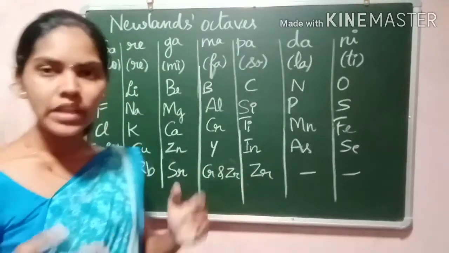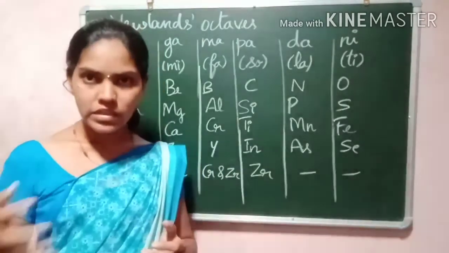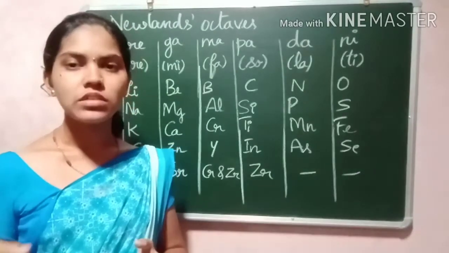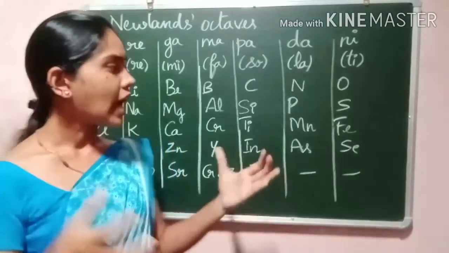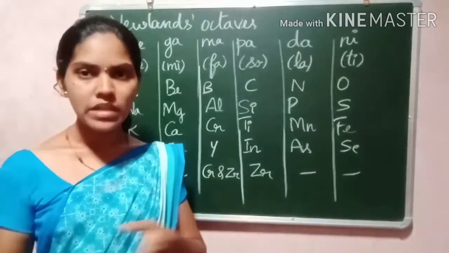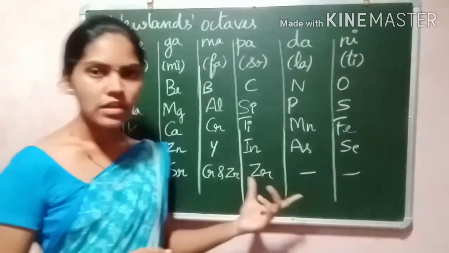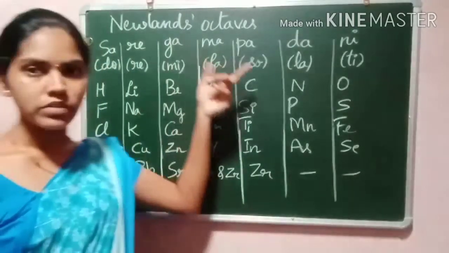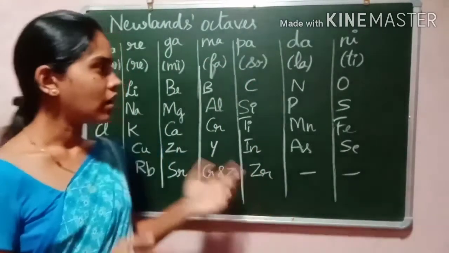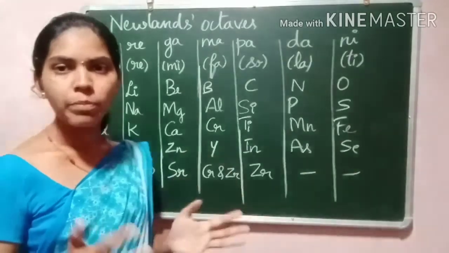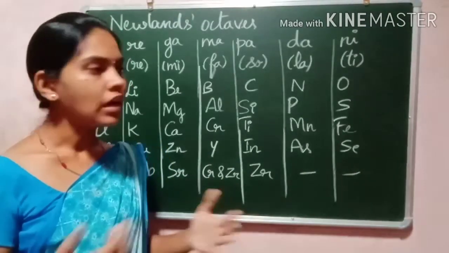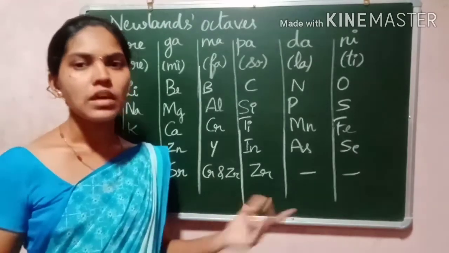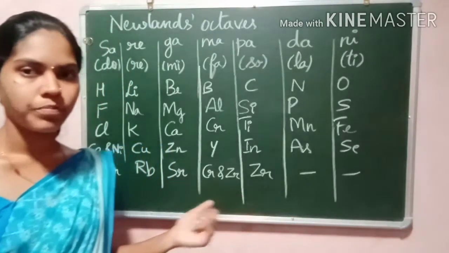But after that, several discoveries found new elements, and these new elements did not fit into Newlands' octaves. So it failed to explain the properties of the new elements. It is not suitable for the heavier elements.